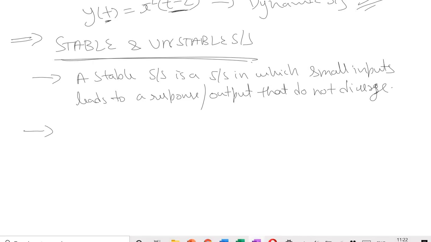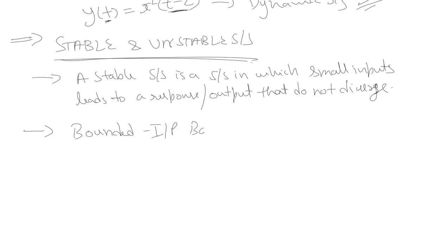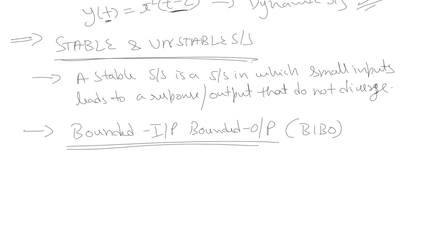If we define the stability of a system, we usually call it bounded input, bounded output stability. We also call it BIBO stability. That means a system is BIBO stable if a bounded input results into a bounded output.